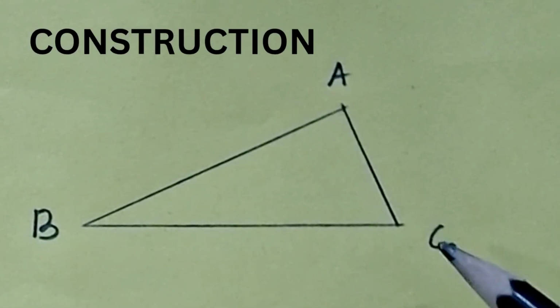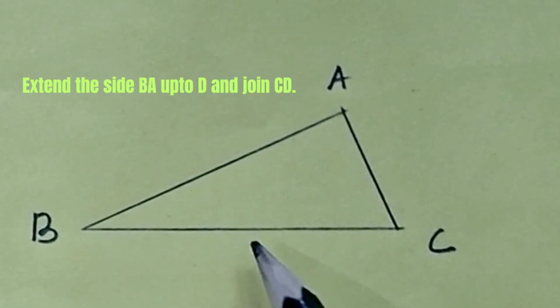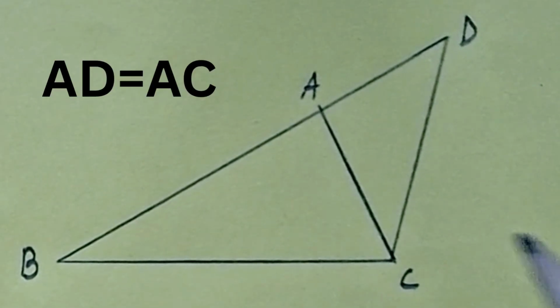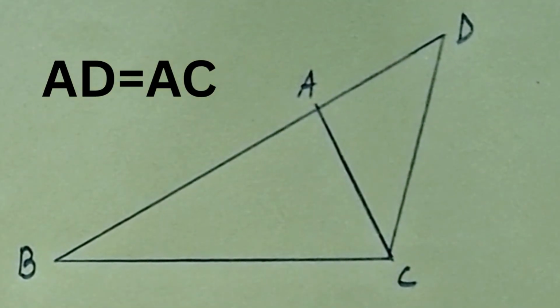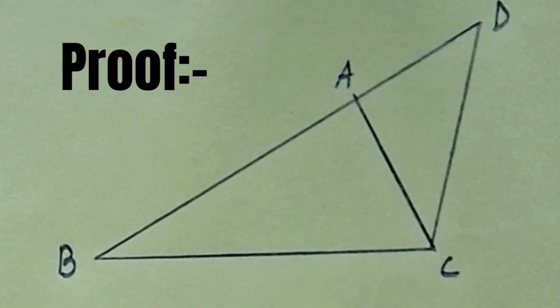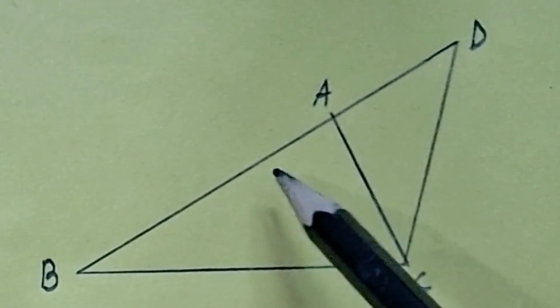Construction: Extend the side BA of triangle ABC up to the point D such that AD equals AC. Join CD. Proof: According to the construction, AD equals AC, and we know that in any triangle, if two sides are equal, the opposite angles are also equal.